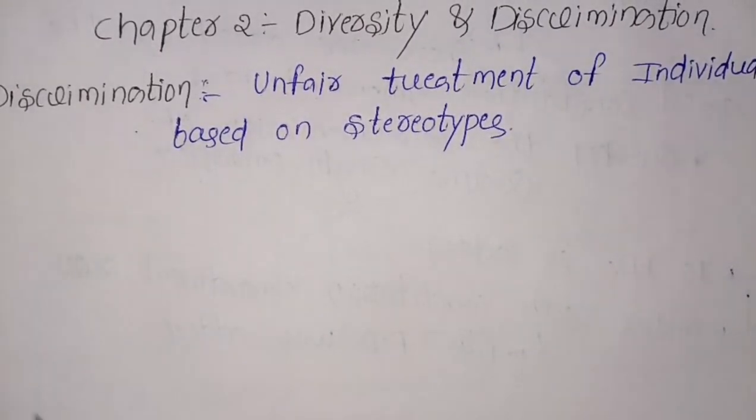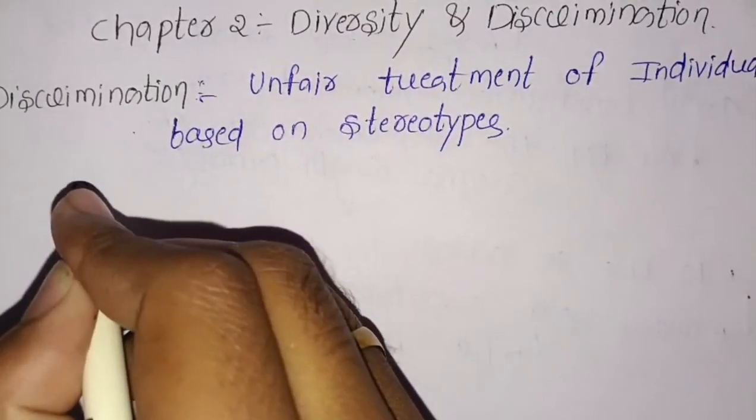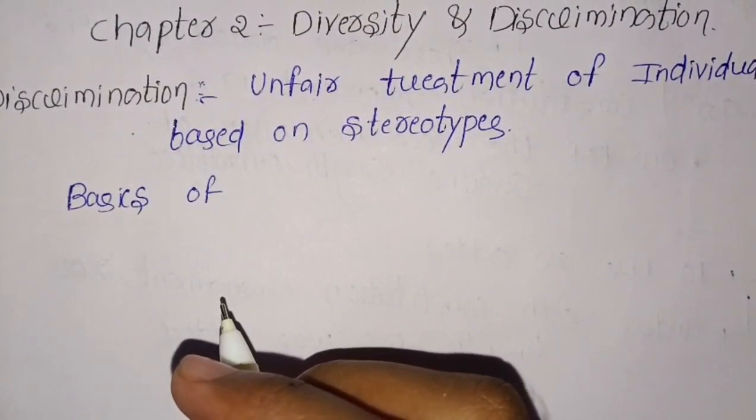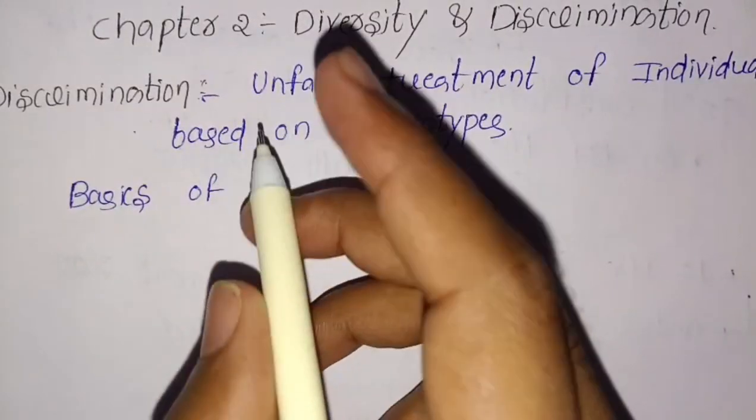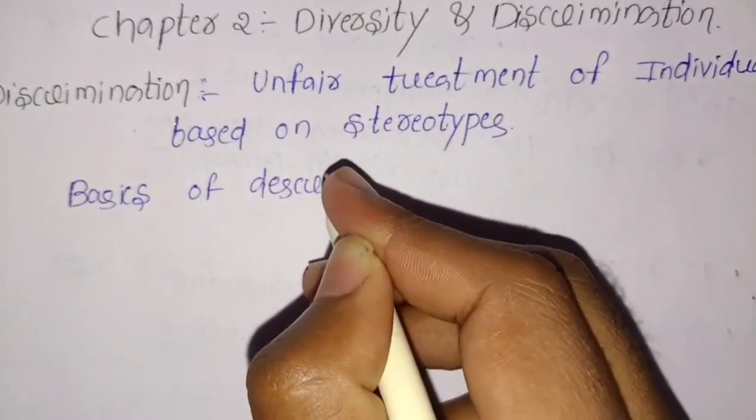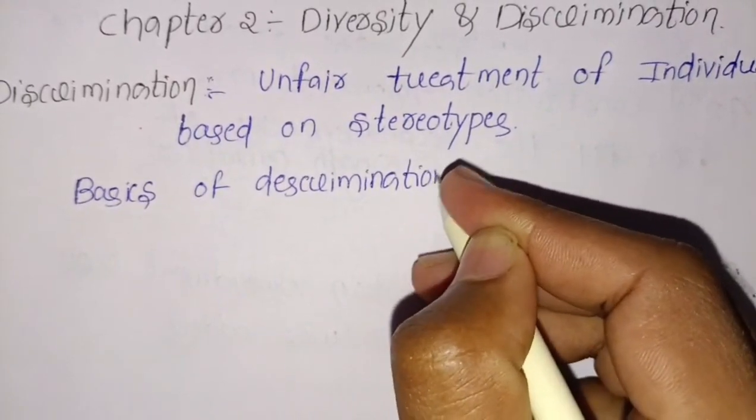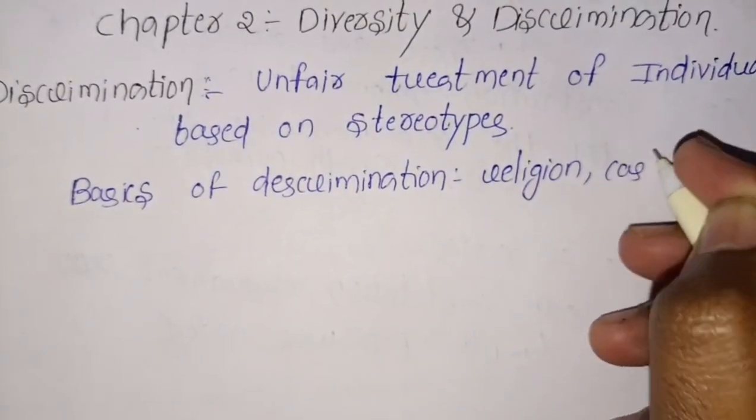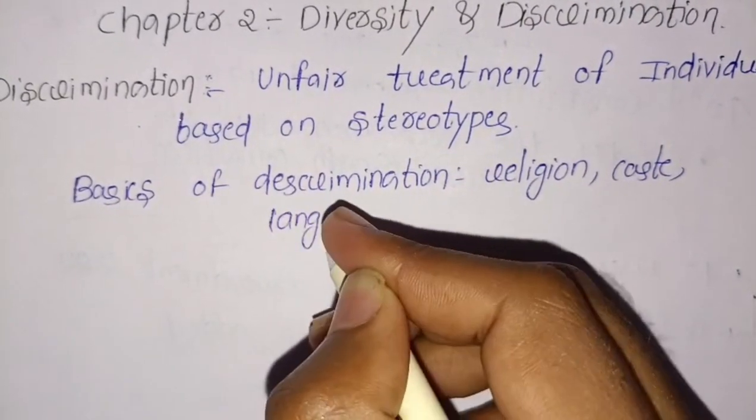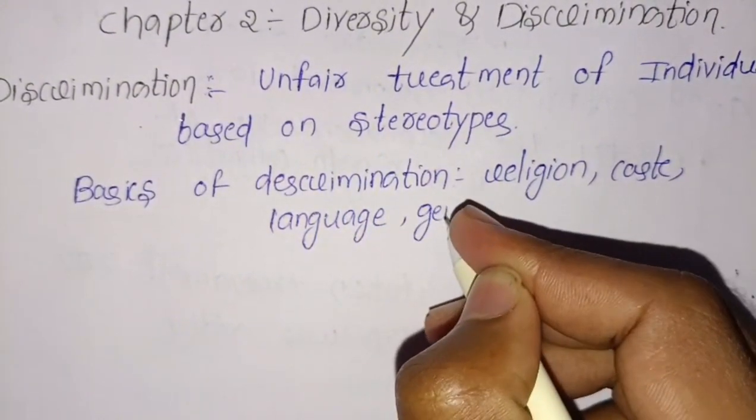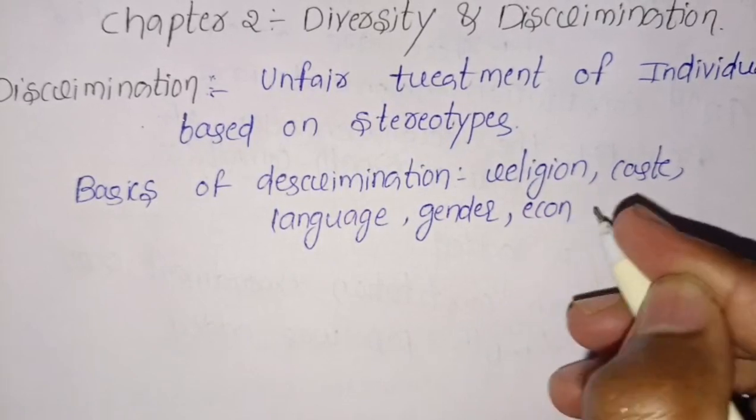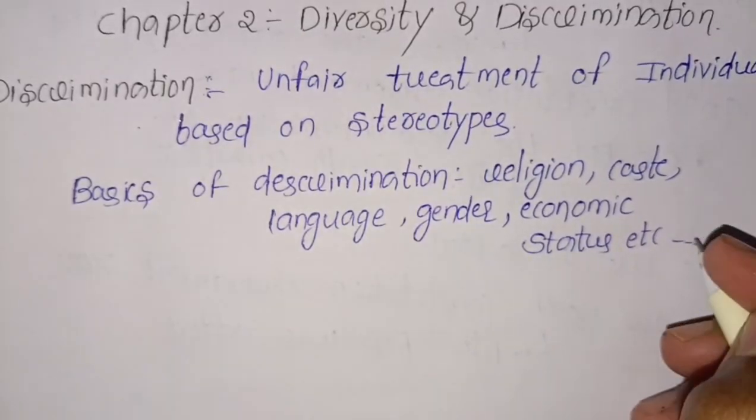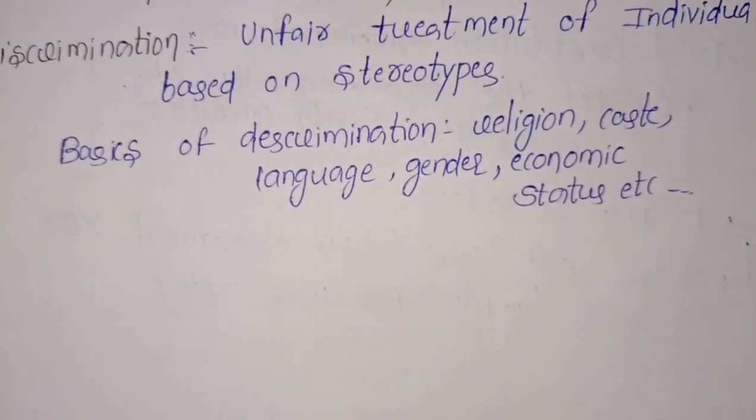Actually, discrimination is based on religion, caste, language, gender, economic status, etc. Here we will learn the basics of discrimination. The basics of discrimination: it is based on religion, caste, language, gender, economic status, etc.